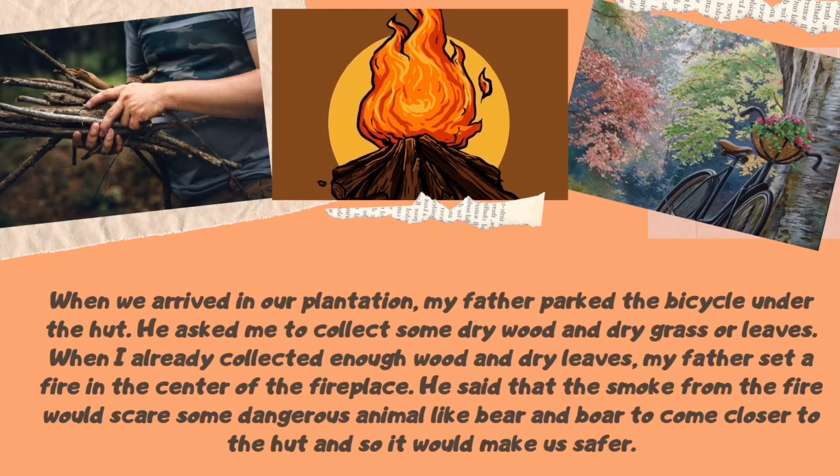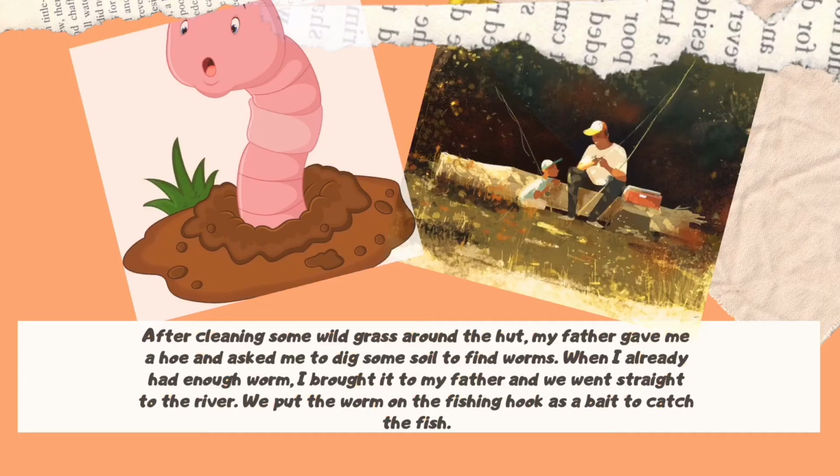He said that the smoke from the fire would scare some dangerous animal like bear and bird to come closer to the hut, and so it would make us safer. After cleaning some wild grass around the hut, my father gave me a hoe and asked me to dig some soil to find worms. When I already had enough worm, I brought it to my father and we went straight to the river. We put the worm on the fishing hook as a bait to catch the fish.